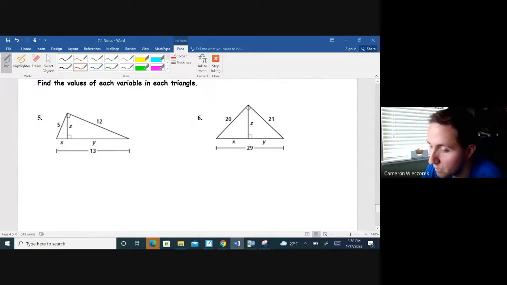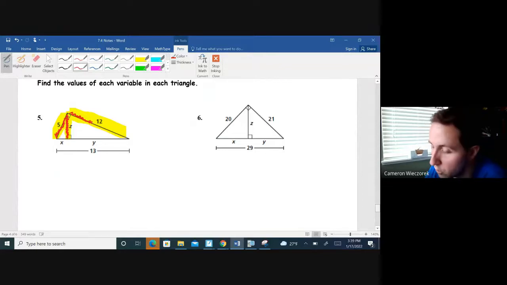If I was trying a problem like this for the first time, what I would probably go to first, and this is just me, is I notice that altitude kind of just pops out of the page at me. I look at that and I say, ooh, I want to find that height. Well, that's one of my possibilities for a geometric mean. Geometric mean can be that piece, can be that piece and the 5, or it can be the 12. Those are my 3 parts of the mountain that I can allow to be my geometric mean.